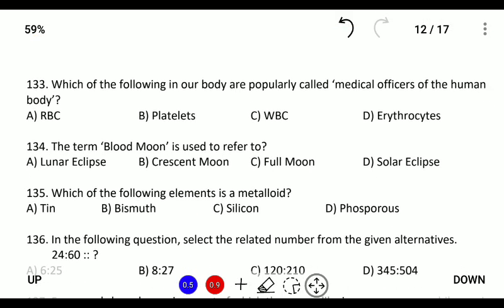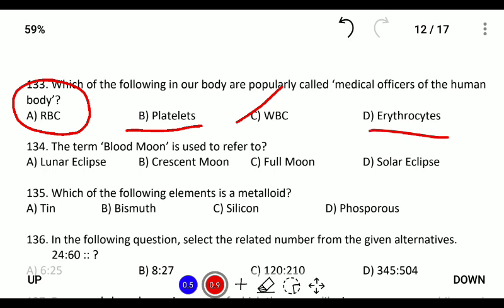Which of the following in our body is popularly known as a medical officer? The medical officer refers to the white blood cell. Red blood cells transport oxygen. Platelets are used for blood clotting. That is, when we cut our finger, it automatically heals. So this is caused by platelets, and erythrocyte is the other name for red blood cells.